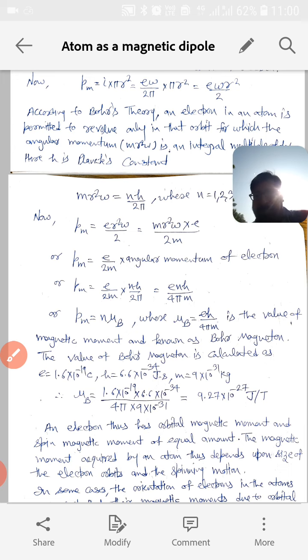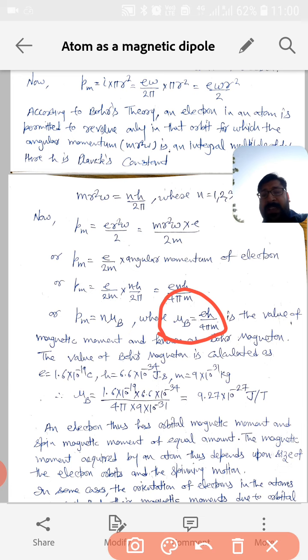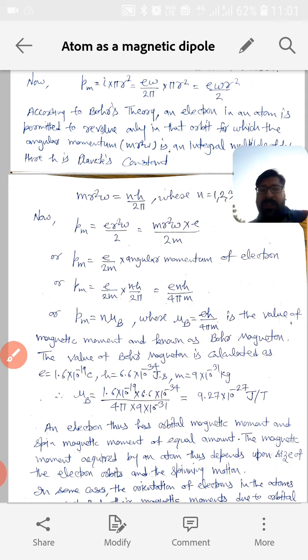can be written as Pm equal to n times mu b, where mu b is equal to eh by 4 pi m, and this term is known as the Bohr magneton. The value of the magnetic moment is known as the Bohr magneton, which is equal to eh by 4 pi m, where e is the electronic charge of the electron, h is the Planck's constant, and m is the mass of the electron, and we know all these are constant values.